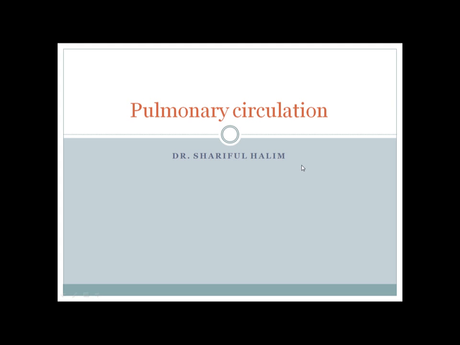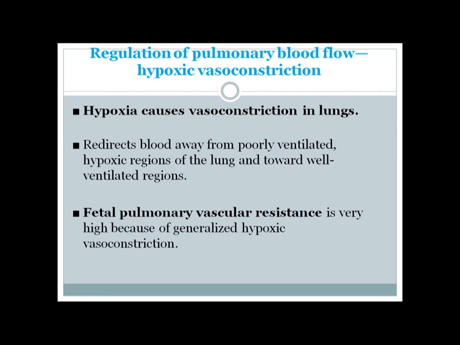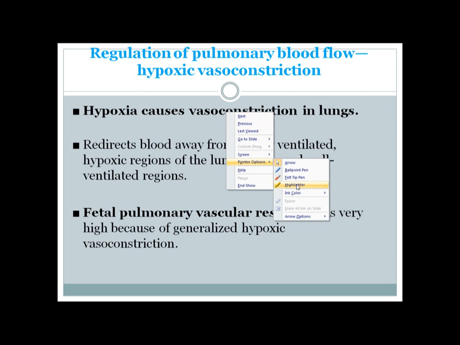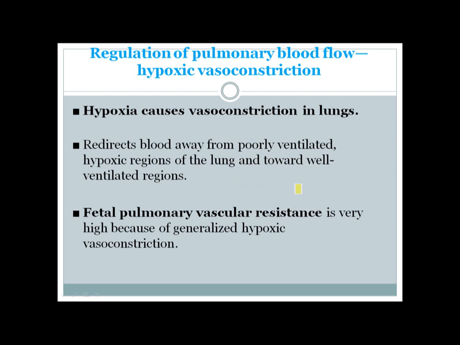Everyone, welcome. In this lecture, I will talk about pulmonary circulation, especially its peculiarities and important relationship with clinical context. The regulation of pulmonary blood flow actually occurs by changes in oxygen concentration in the pulmonary capillaries. And this is quite different from most organs, because in pulmonary capillaries, if there is hypoxia or decreased oxygen level, it causes a vasoconstriction, which is quite different.